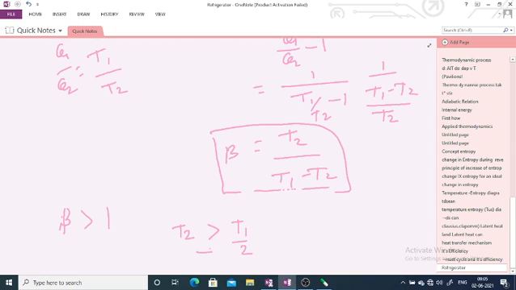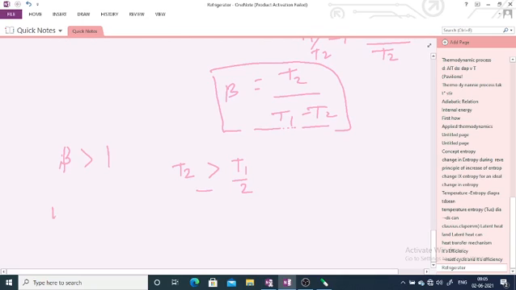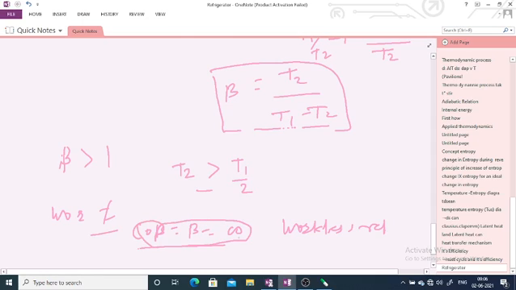Suppose no work is needed. If work is not required, then what happens? Your coefficient of performance, beta, is infinite. Such a device is called a workless refrigerator, and this does not happen. It should be remembered, since you may be asked an MCQ question: if the coefficient of performance is infinity, the refrigerator is called a workless refrigerator.